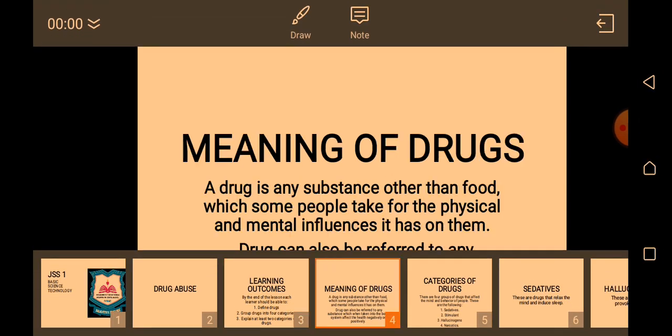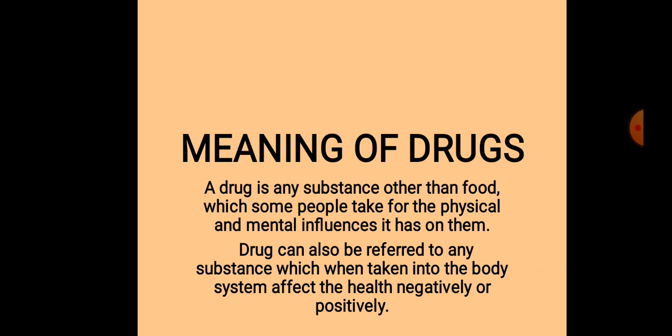Let's look at the meaning of drug. A drug is any substance other than food which some people take for the physical and mental influences it has on them. When we take a drug, anything other than food that we take into our mouth, it is called a drug. We take it for the physical and mental influences it's going to have on us. If you're having a headache, you tend to take paracetamol, and after taking that, you will be relieved of whatever pain you're going through. So, a drug is taken for the physical and mental influences it will have on any individual.